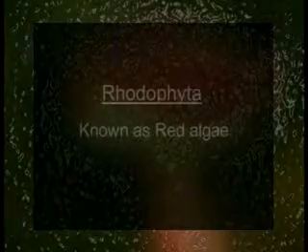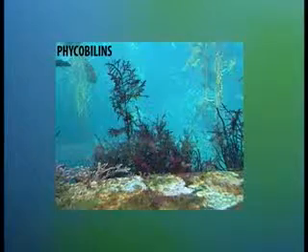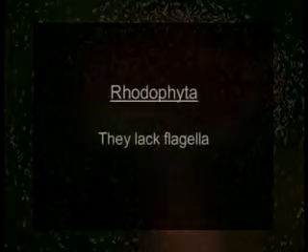The next phyla is Rhodophyta, commonly known as red algae. Red algae predominantly occur in tropical marine habitats and a few in fresh waters. The photosynthetic pigments here are chlorophyll A and B and carotenoids together with phycobilins. The cell wall has a rigid inner component consisting of cellulose microfibrils and an outer mucilaginous layer consisting of a sulfated polymer of galactose. Red algae are unique in the sense that they lack flagella.